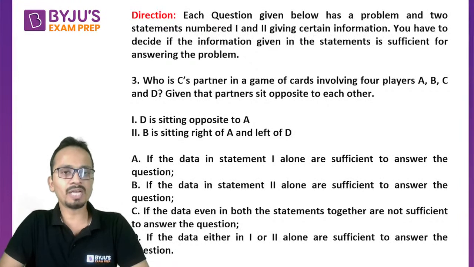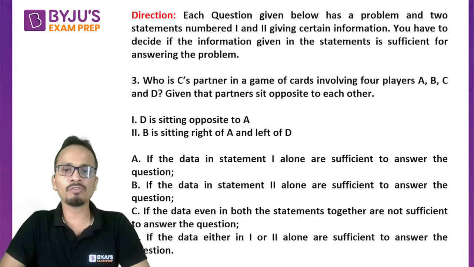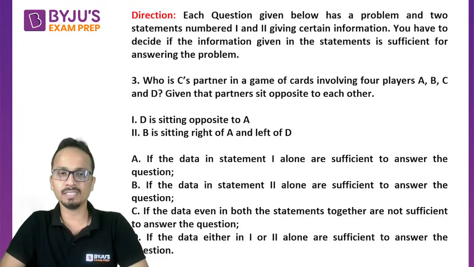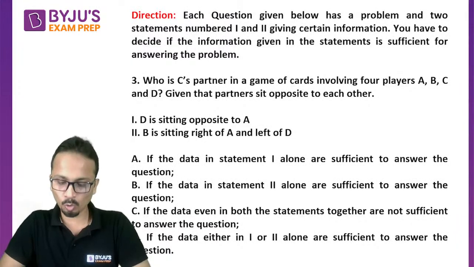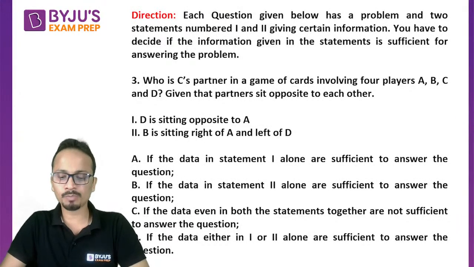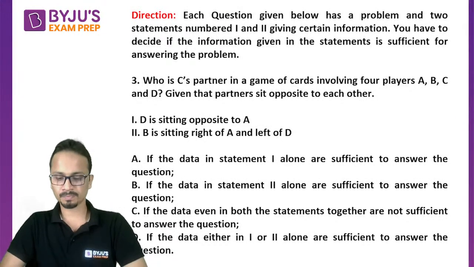Statement number 1 is D is sitting opposite to A. Statement number 2 says B is sitting right of A and left of D. So you have 4 options. Which of the options will be correct?